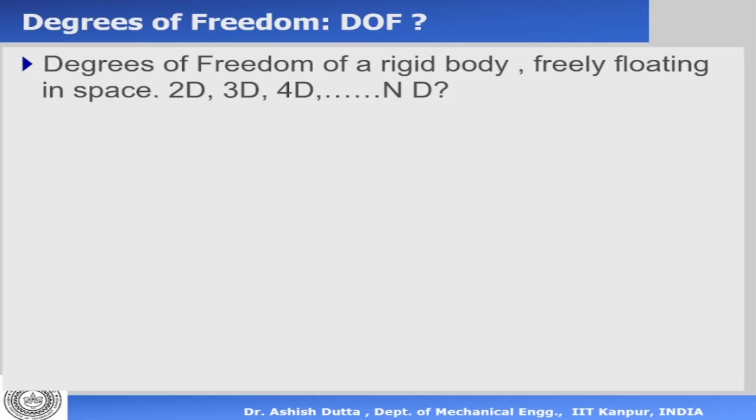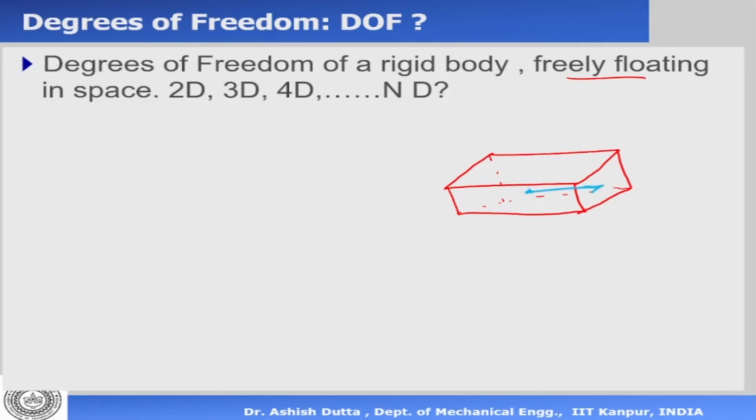Now, degree of freedom of a rigid body: when we say a freely floating rigid body in space, you can think about a cube or a cuboid which is freely floating in space. It is not connected to anything. So it's freely floating, maybe there is no gravity in there. Now, what we do is we define an axis here. Let me call x, y, and z axis. So this is my x axis, y axis, and z axis.